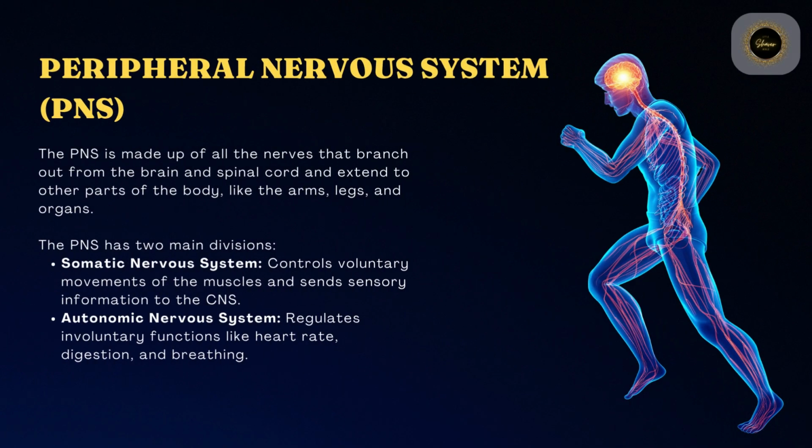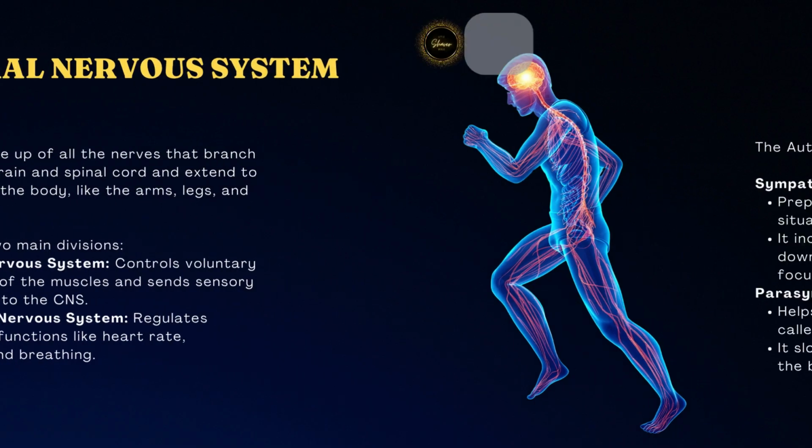Peripheral nervous system, PNS. The PNS is made up of all the nerves that branch out from the brain and spinal cord and extend to other parts of the body, like the arms, legs, and organs. The PNS has two main divisions. Somatic nervous system controls voluntary movements of the muscles and sends sensory information to the CNS. Autonomic nervous system regulates involuntary functions like heart rate, digestion, and breathing.